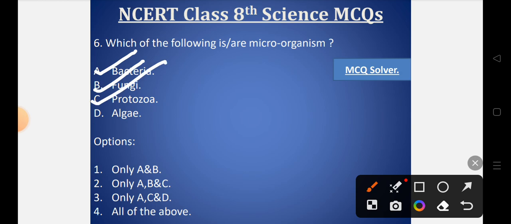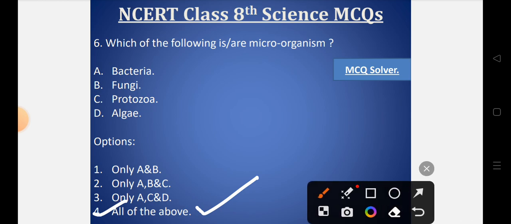Some categories of protozoa are microorganisms. So C is also correct. And some species of algae also come in the category of microorganisms. So as all the statements above are correct, the correct option will be option number 4, that is, all of the above is the correct option.